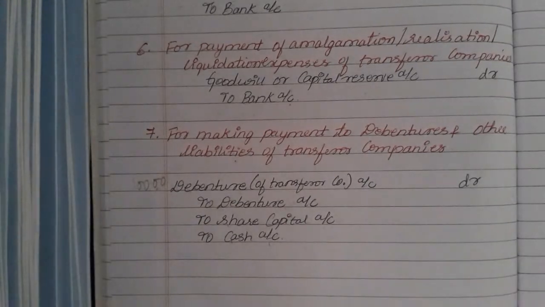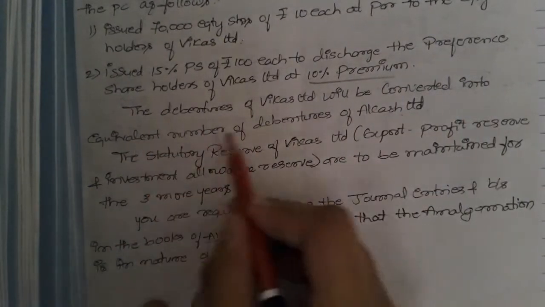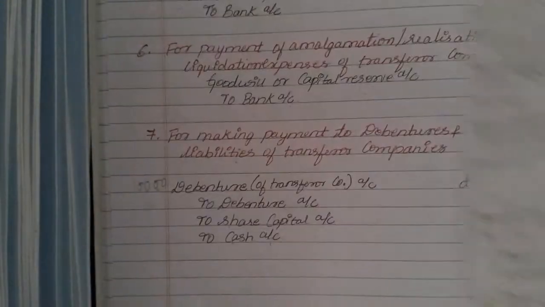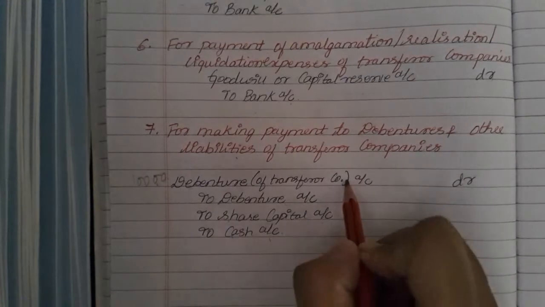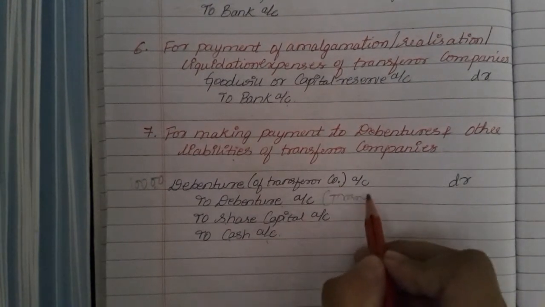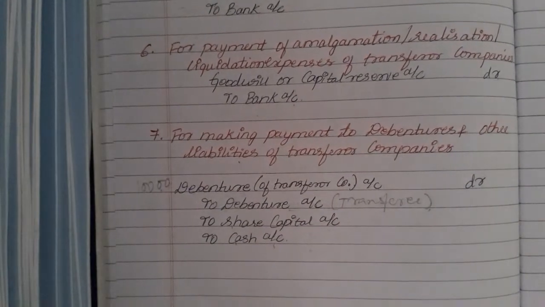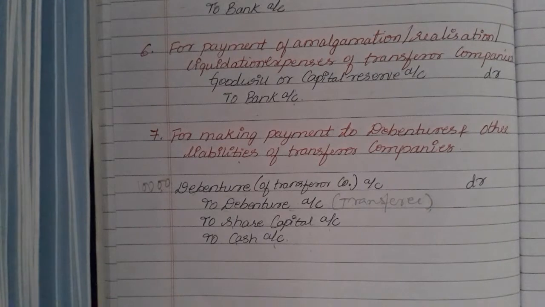In this question, it is clearly stated, as you can see here, that the debenture holders will be converted into an equivalent number of debentures of Aakash Limited. So debenture holders of the transferor company will be given debentures in the transferee company. Whatever the number of debentures there were in the old company, the purchasing company, or the transferee company, is giving debentures of the transferee company.